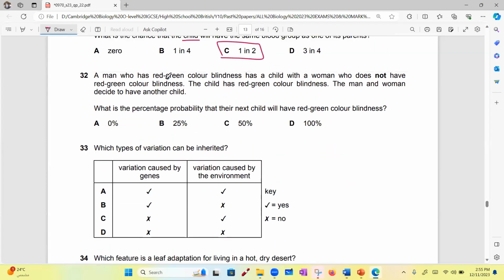A man who has red-green color blindness has a child with a woman who does not have red-green color blindness. So they made it in bold here. She does not. The woman is healthy. The child is sick. The child has red-green color blindness. The man and the woman decide to have another child. What is the percentage that their next child will have red-green color blindness? Okay, do a Punnett square until I come back.